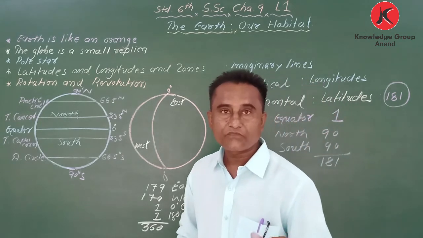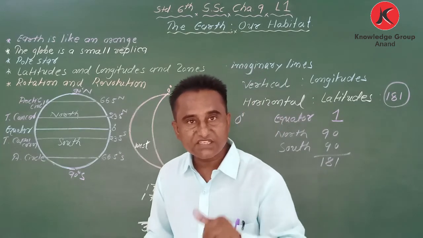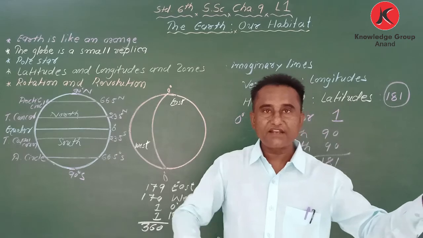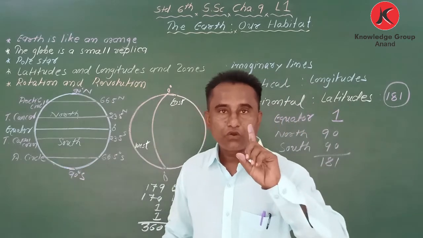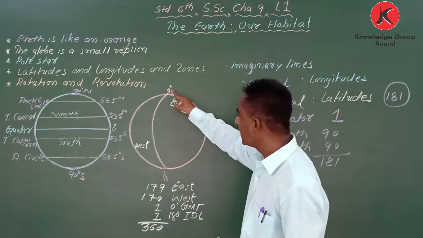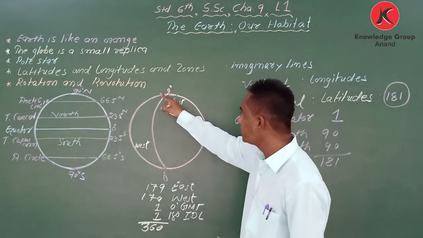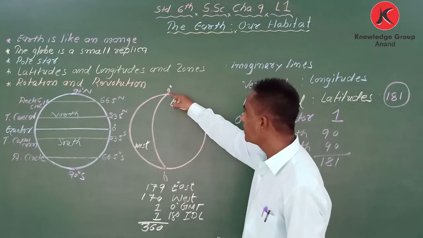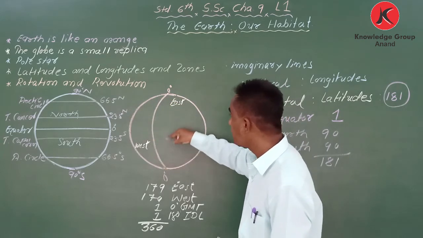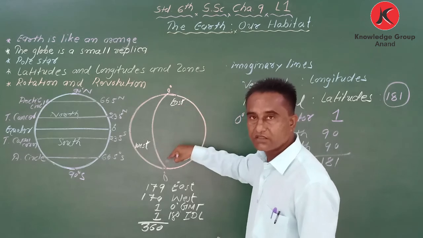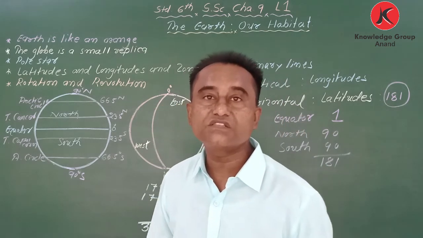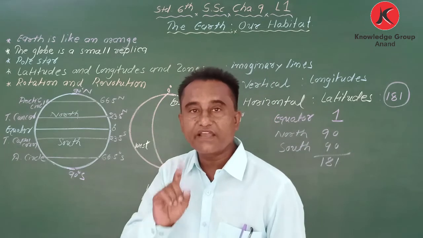From 1 till 179 there are two types of longitudes, eastern side and western side. One longitude east, one longitude west, second longitude east, second longitude west, third longitude east, third longitude west. Like that we have to count till 179 and 180.